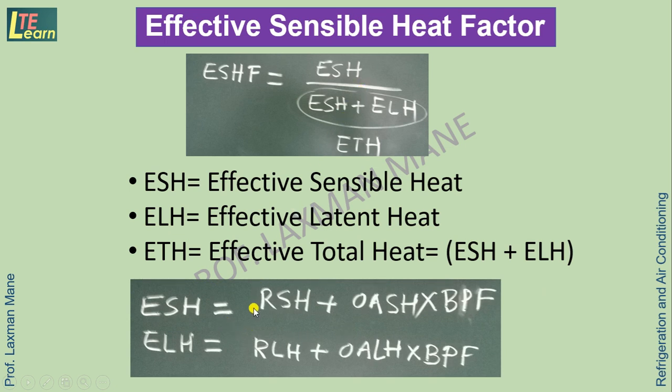ESH is mathematically given as RSH, room sensible heat, plus OASH, outside air sensible heat, multiplied by the bypass factor, and ELH is given as RLH, room latent heat, plus outside air latent heat multiplied by the bypass factor. So from this formula we can see that the outside heat load sources, sensible heat and latent heat, are multiplied with the bypass factor.